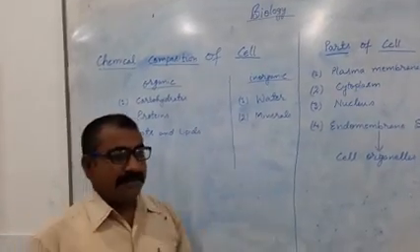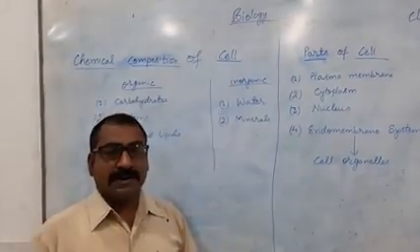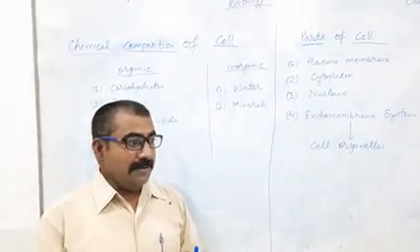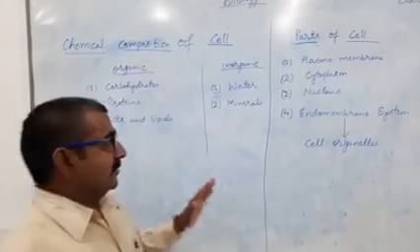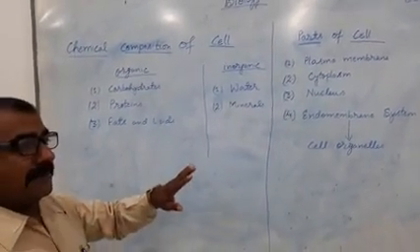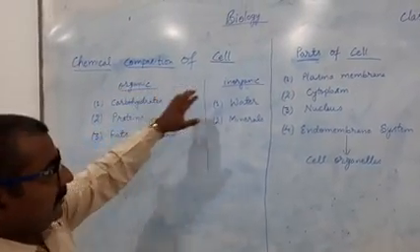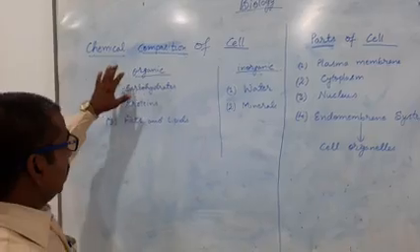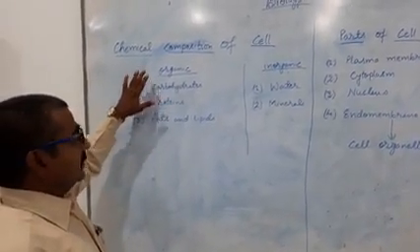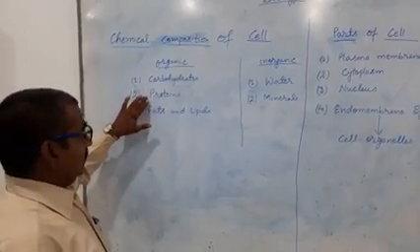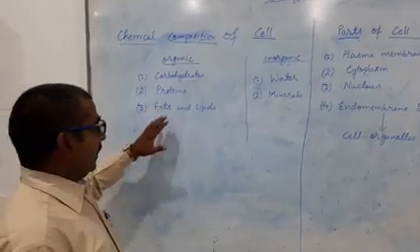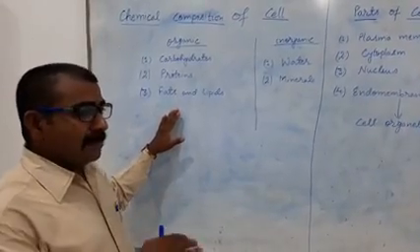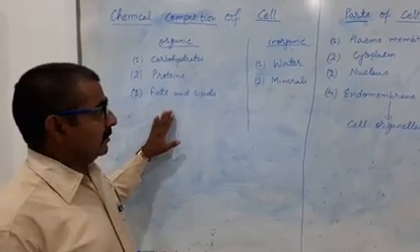Chemical composition of the cell means what are the different chemical constituents by which the cell is made up. So chemically it is analyzed that a cell is made up of two types of chemical substances, organic chemicals and inorganic chemicals. These are the two components by which the cell is made up. The organic components of the cell consist of carbohydrates, proteins, fats and lipids, and besides this, enzymes, hormones, and so many other organic chemicals are also there.